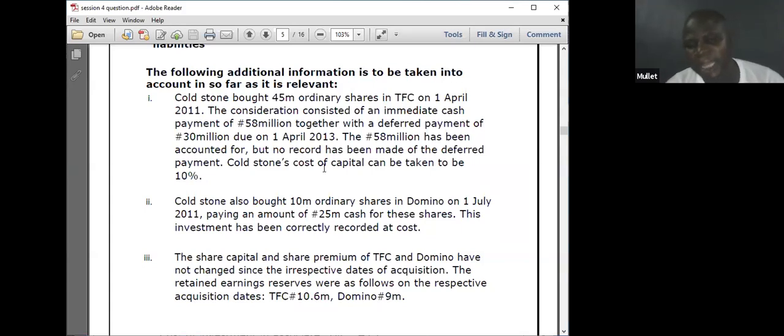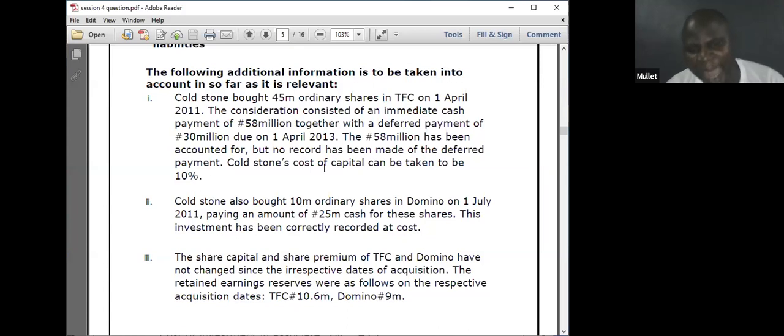The share capital and the share premium of TSC and Domino have not changed since the respective date of acquisition. I've told you they will only give you the share will change. Share only changes when there is a bonus issue, and I will show you the accounting entry. They don't usually test it at all, even in ACCA questions.